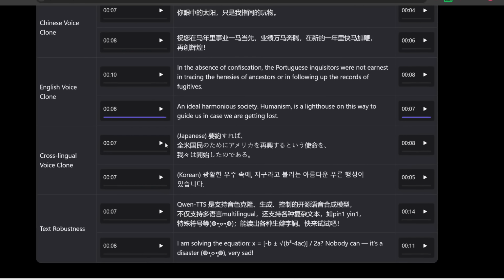So for example, here's the input reference voice. In short, we embarked on a mission to make America great again for all Americans. And then let's get Trump to speak out Japanese.